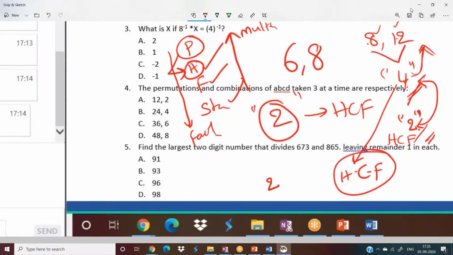Here 2 is a factor of 4, 2 is a factor of 8, 2 is a factor of 12, 2 is a factor of 16, and so on. Now here 4 is a factor of 16. Now what I am telling you is, if 4 is a factor of 16, obviously all the factors of 4 must also be factors of 16. Let me erase everything and explain in detail again.